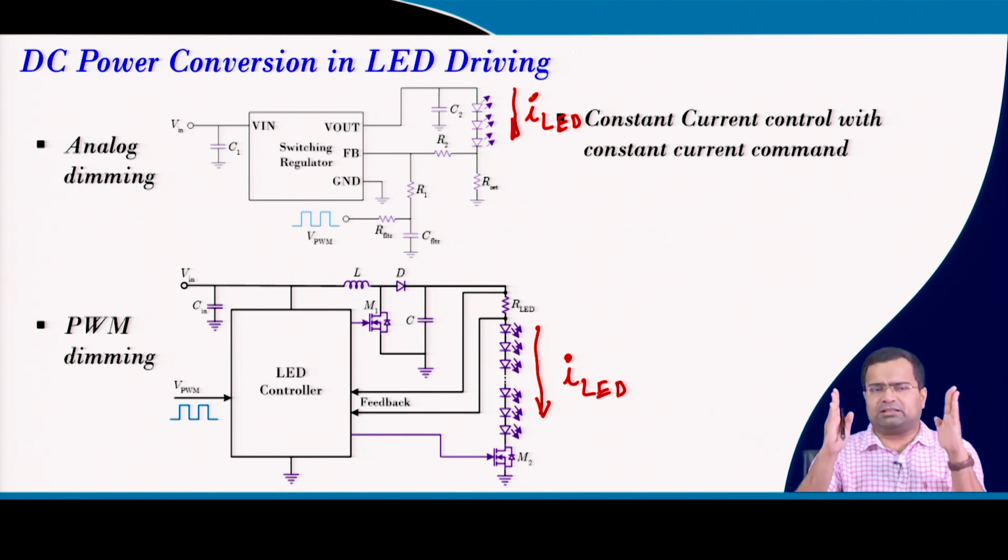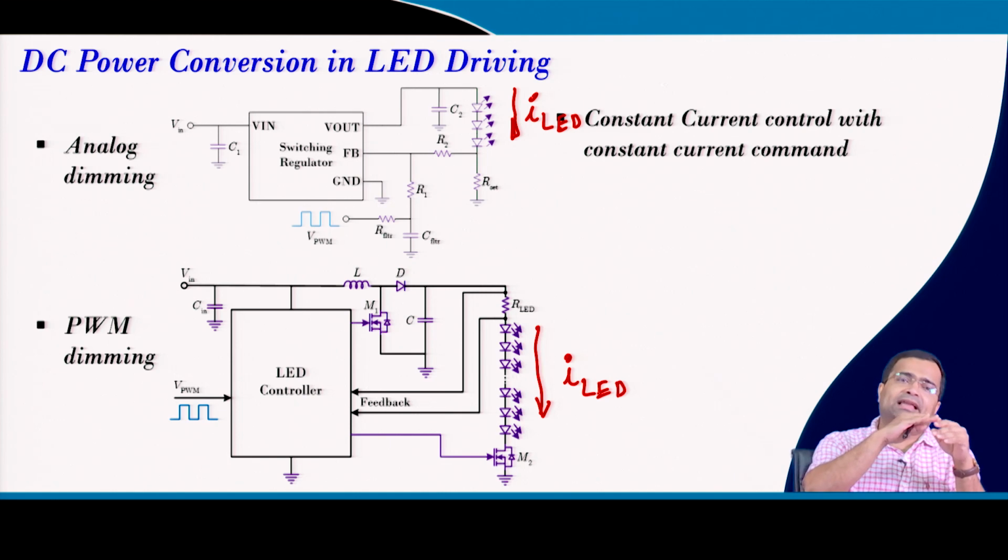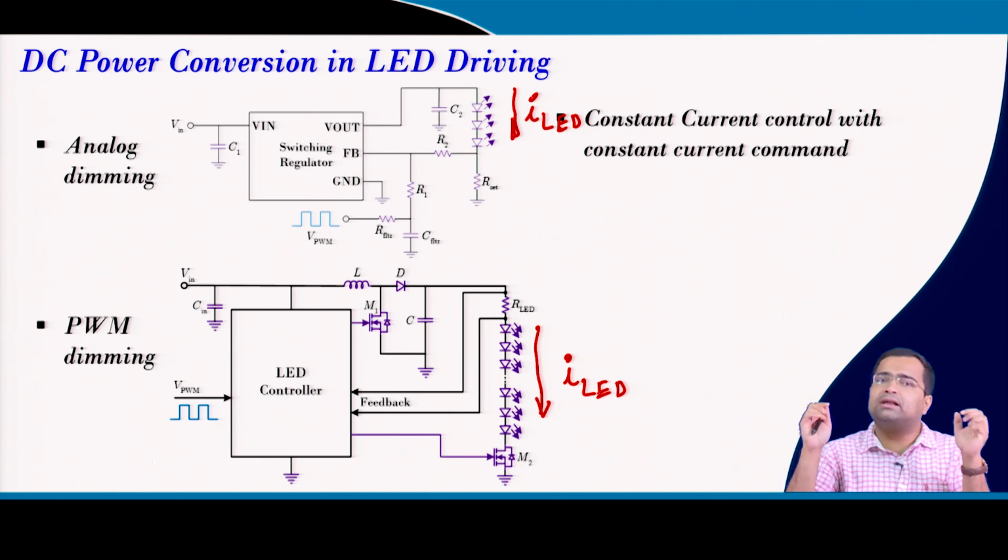With such a faster change in current, our eye cannot see the transient moments of the current. It acts like a low pass filter, so it will see the average value of the current, that means a 50% brightness of the LED.